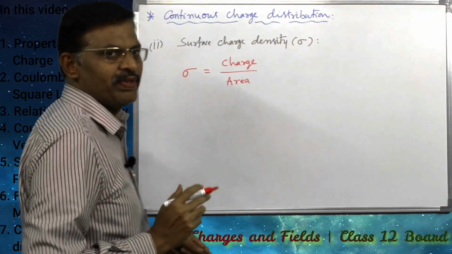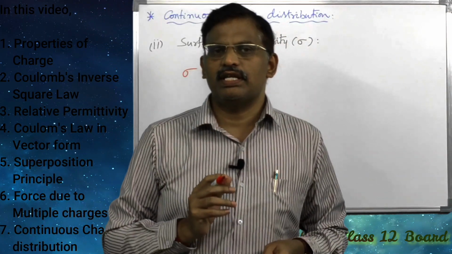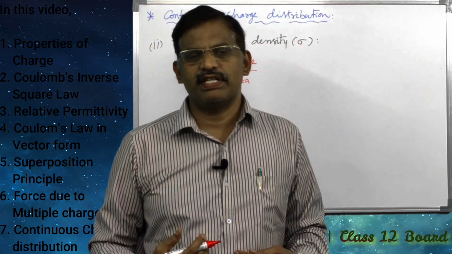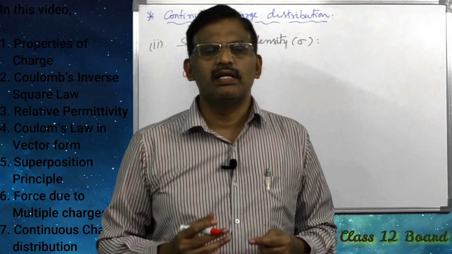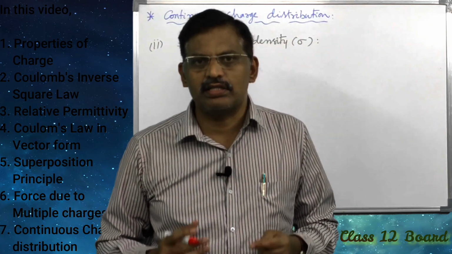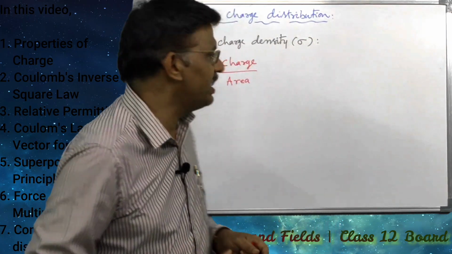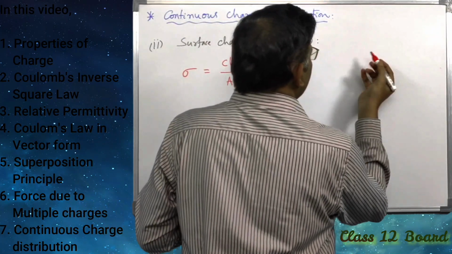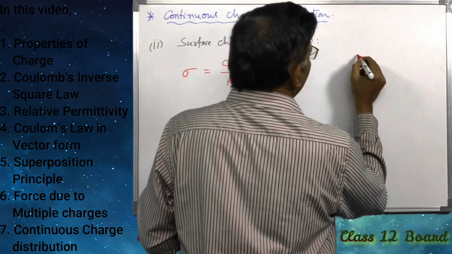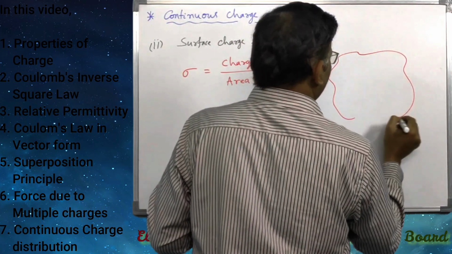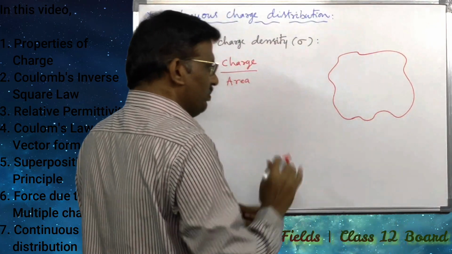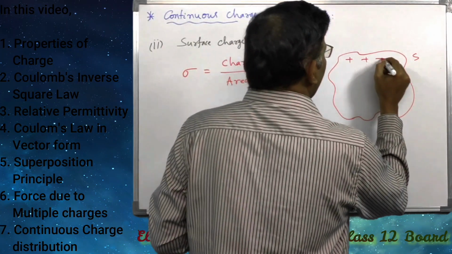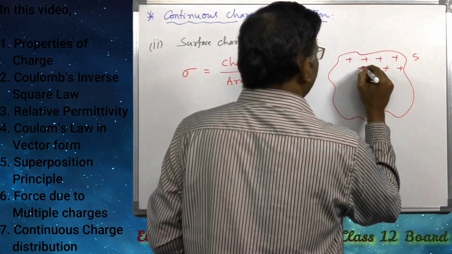That is, the ratio of total charge to total surface area, or simply charge per unit surface area. See here, let us take a surface of any shape, total surface area is S, and this surface is given a charge.